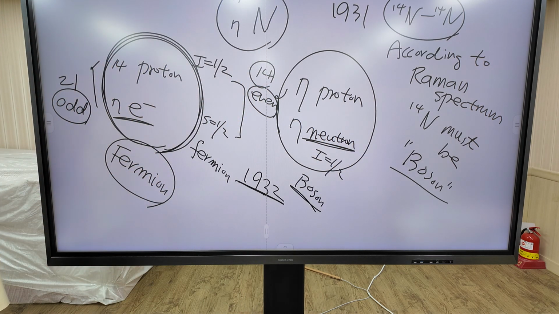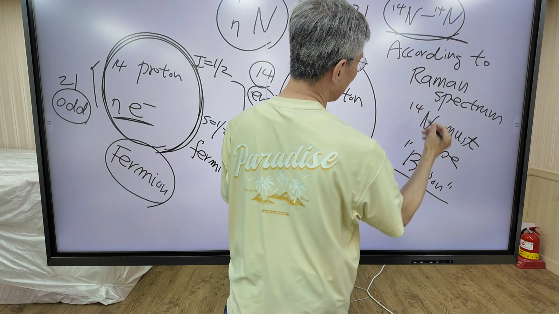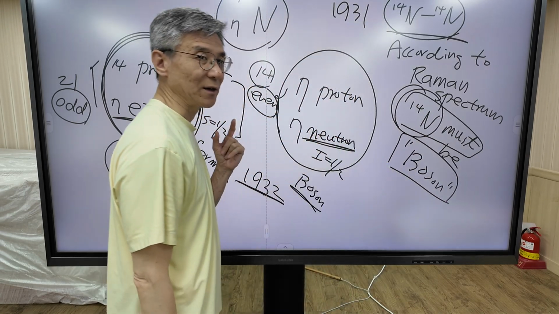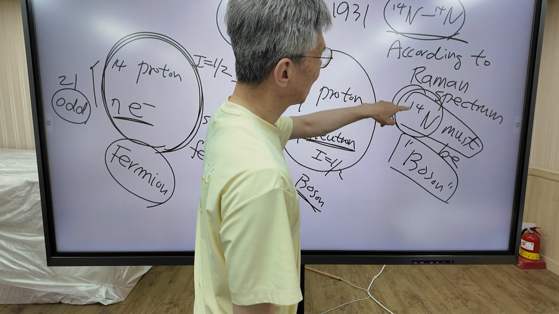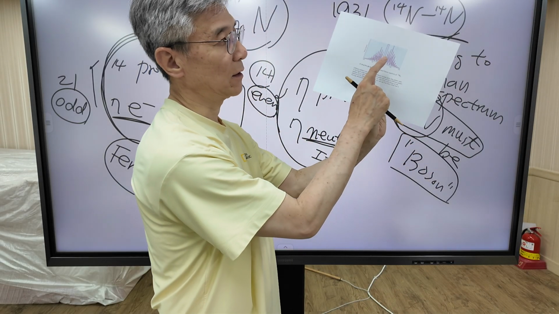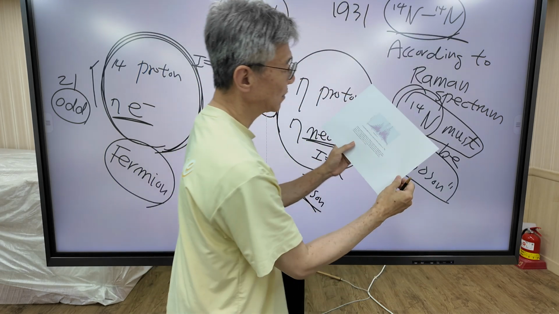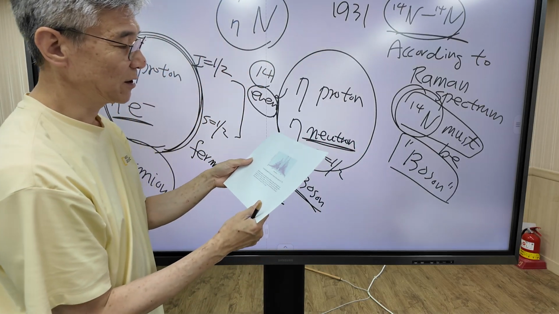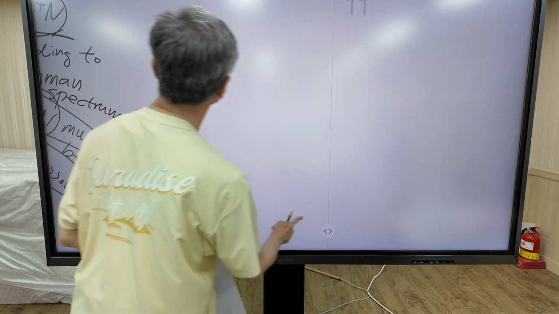So today we are going to explain how we figure out, according to Raman spectrum, that nitrogen-14 is a boson. That is today's topic. It's very, very interesting. How do we know that, according to Raman spectrum, nitrogen-14 is a boson? In the next slide handout, you can see the Raman spectrum. It is copied from our textbook. This is the rotational Raman spectrum of nitrogen-14. Do you see the interesting pattern in this Raman spectrum? There's a striking pattern in this Raman spectrum.